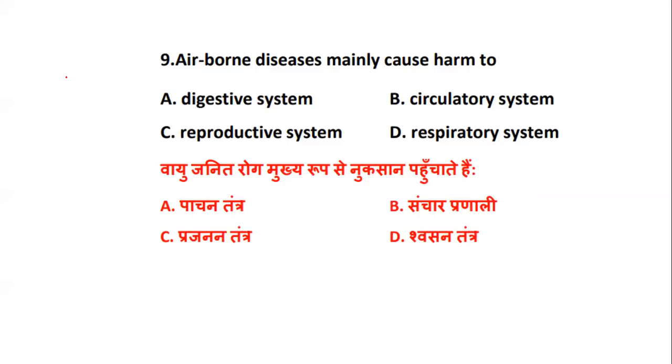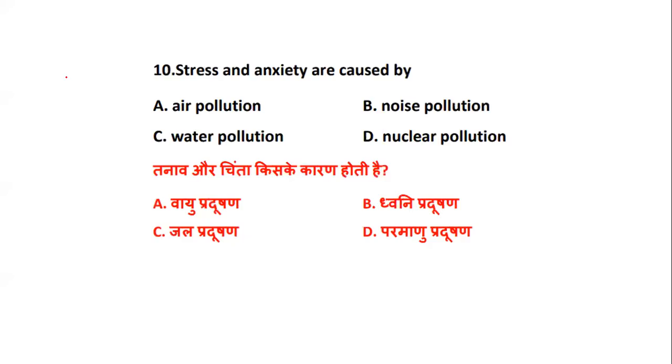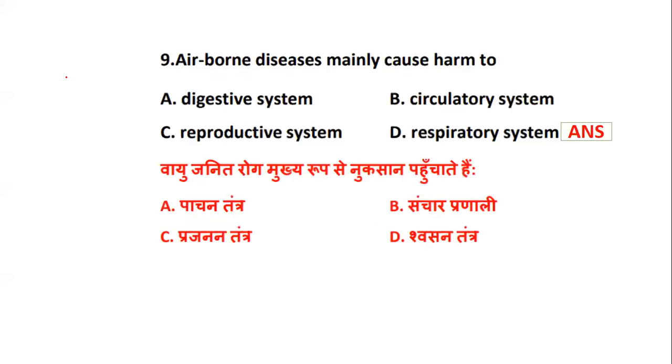The one mainly harmed is the respiratory system.